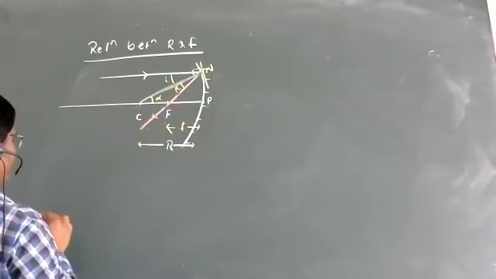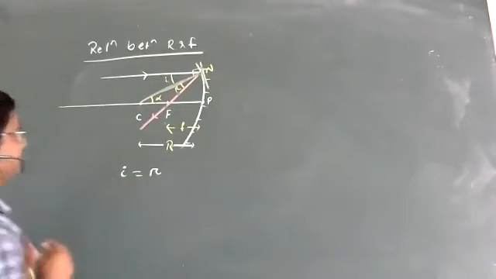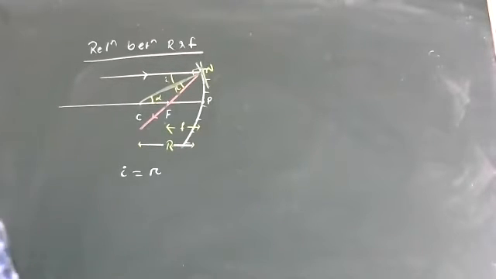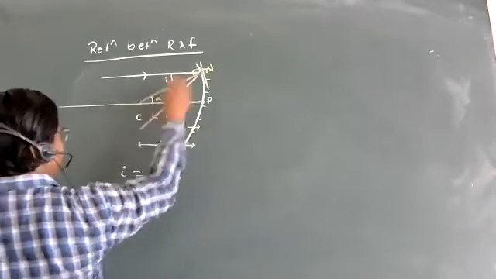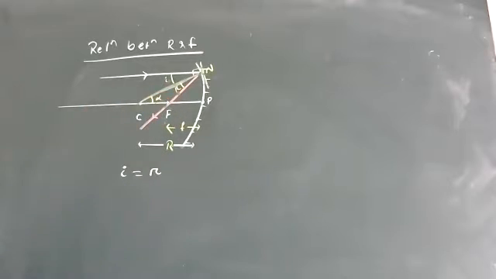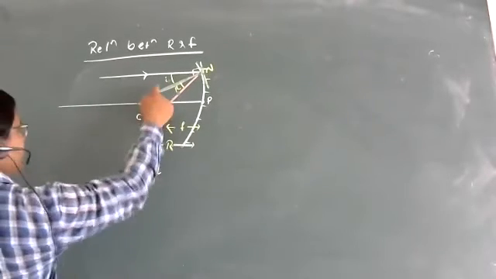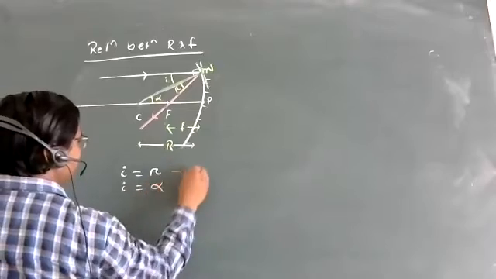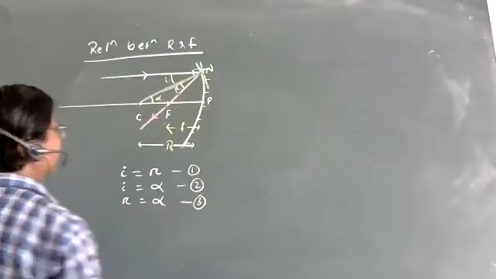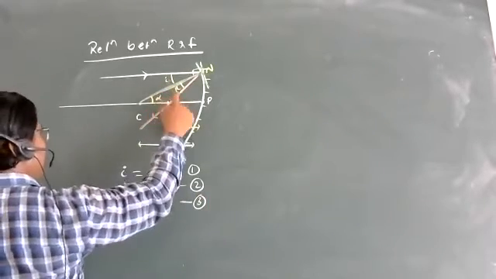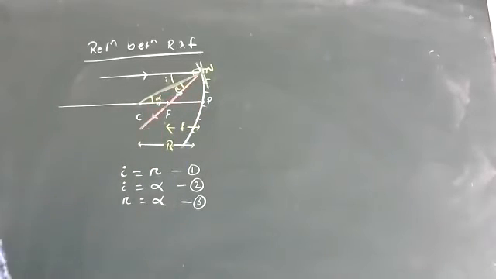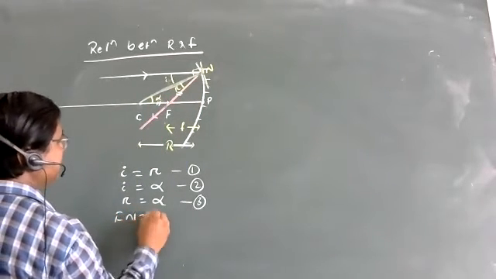From this figure, we can write I equal to R, because the angle of incidence is equal to the angle of reflection. These two are parallel rays, and this is the intersection, so the alternate angles are equal. Can I tell I is equal to alpha? Yes. So from equations 1 and 2, R is equal to alpha. That means these two sides are equal. Again, we have to consider that FN is nearly equal to FP.